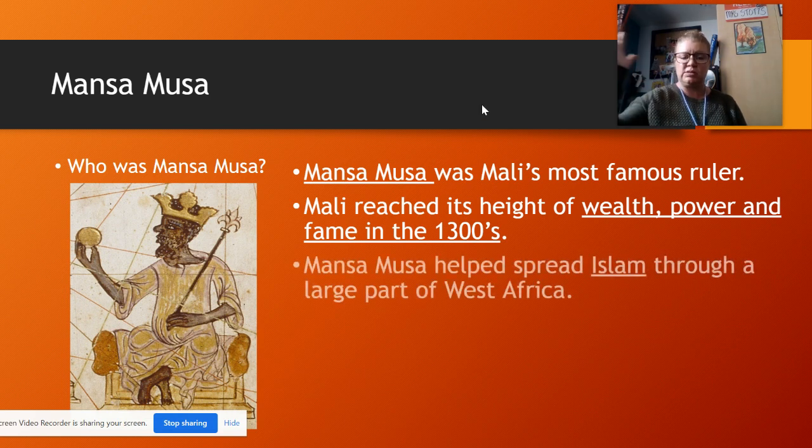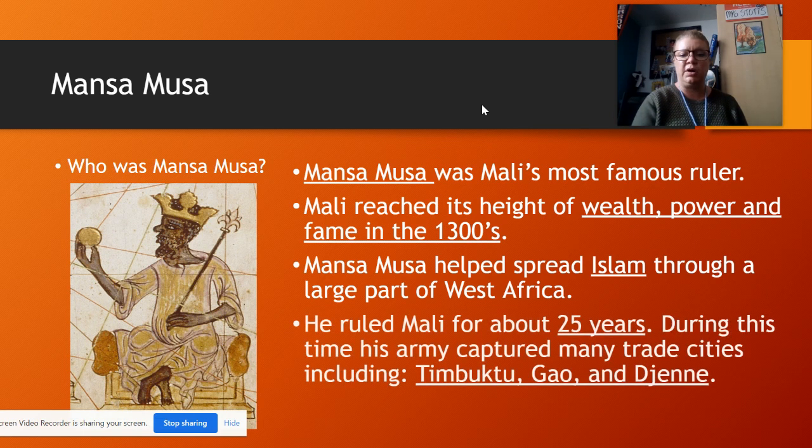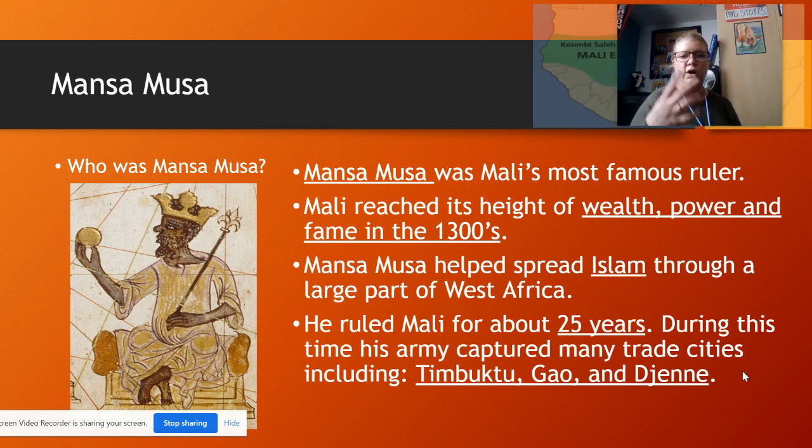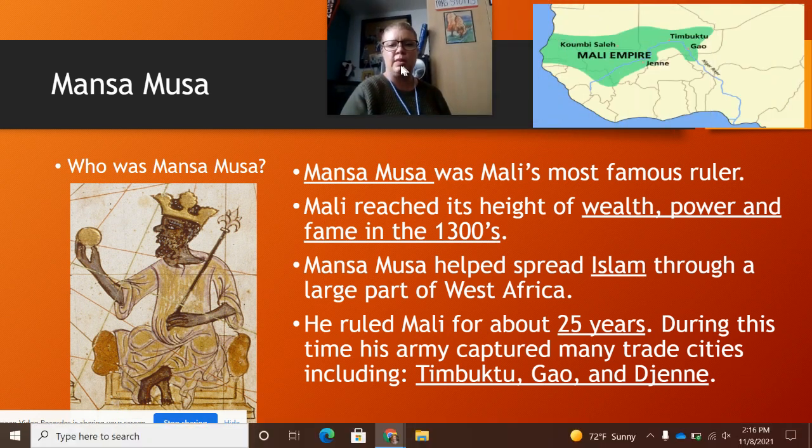So he made it the biggest, the grandest, the most powerful. He helped spread Islam through a large part of West Africa. He ruled Mali for about 25 years, and during this time, his army captured many of the large trade cities, including Timbuktu, Gao, and Jenne. If you remember, we talked about Timbuktu earlier, and Gao and Jenne are also going to be large trade cities.